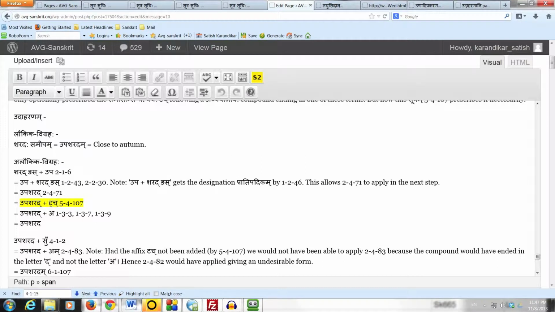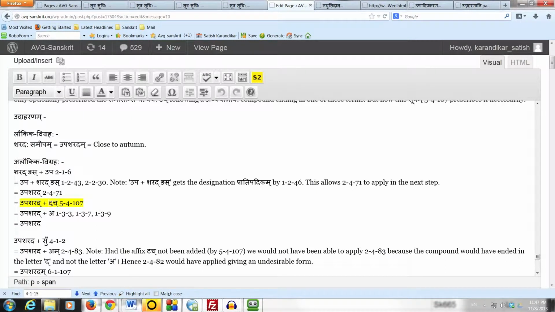In the affix touch, the beginning letter ch is an it by Chutu 137, and the ending letter ch is an it by Halantyam 133, and by Tasya Lopaha 139, both of them are elided. The function of having the letter ch as an it is for the Vedic intonation, swaraha, which does not concern us because we are not studying the Veda. We are only studying the classical language where there is no intonation.